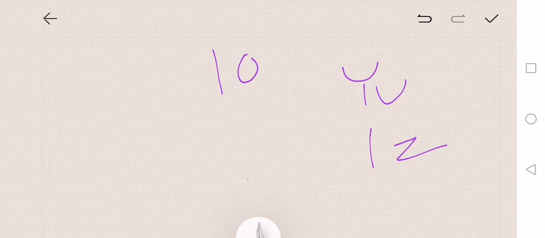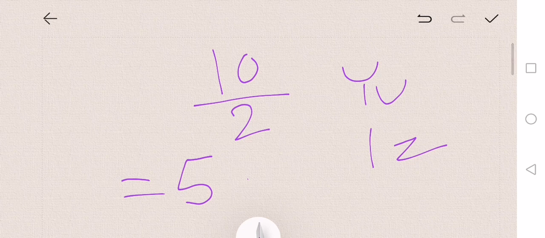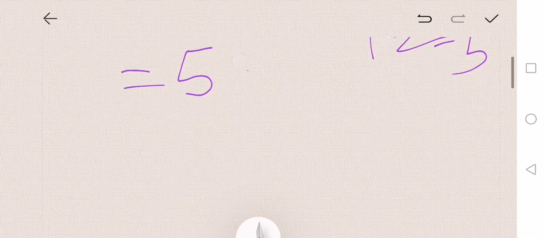Whatever the amount is, so there's 10 chocolates, you need to divide them by 2. That means if there are 10 chocolates, Yusha should have 5 and Izan should have 5. So on an average, both of you will have the same number. So that's number 1. Number 2, normally how does the average work?